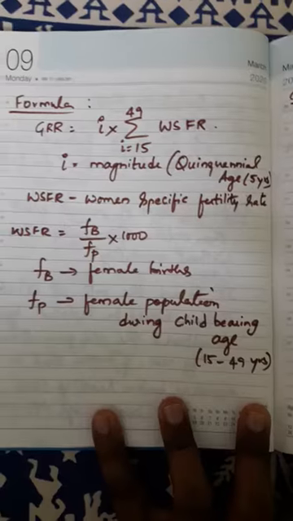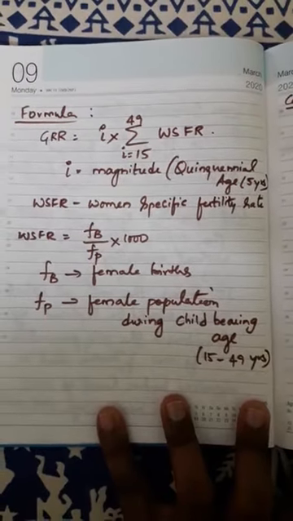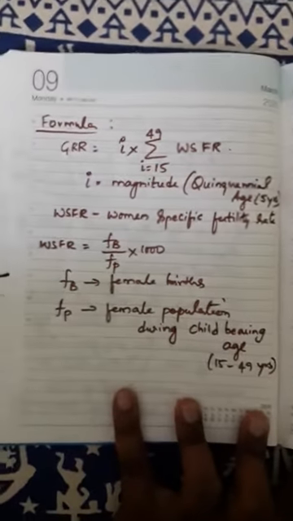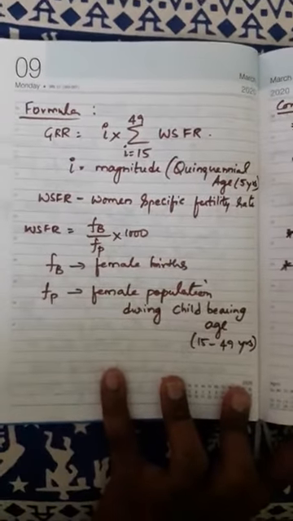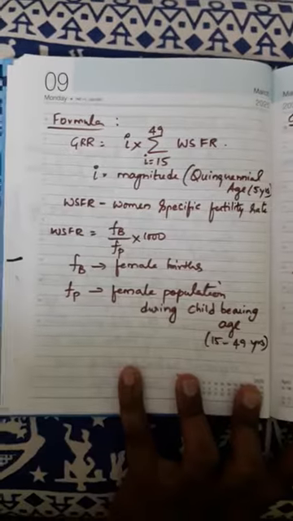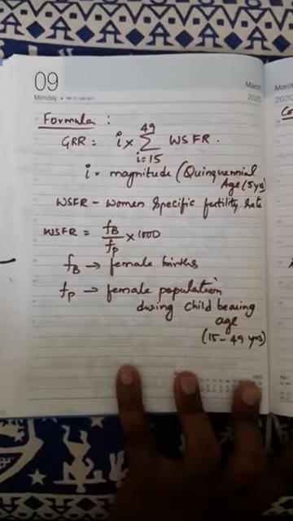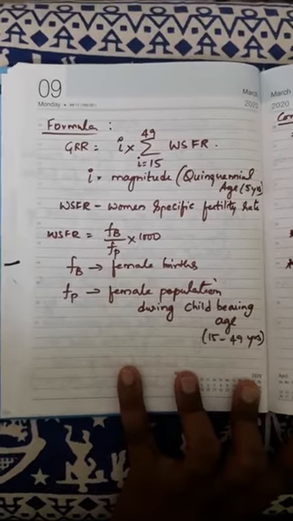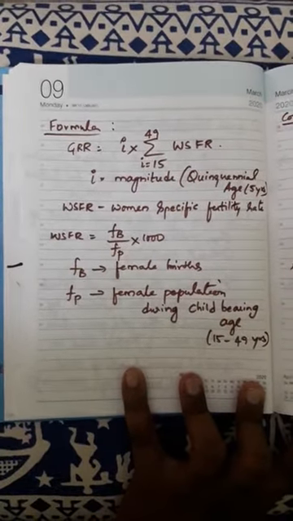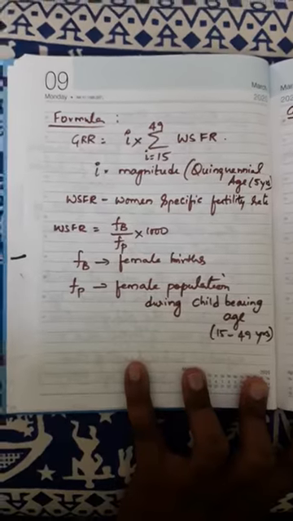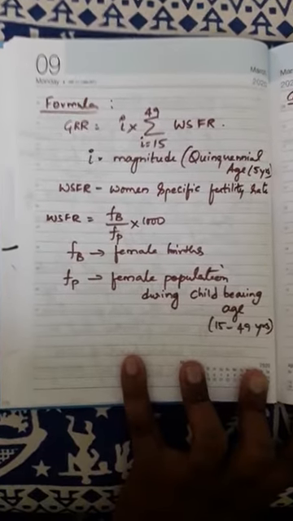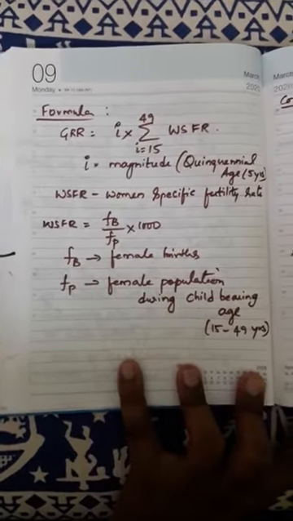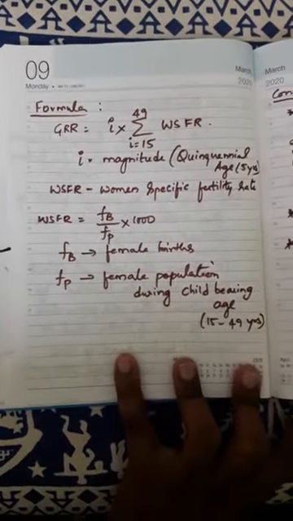So let us see the formula of GRR. GRR equals I into summation, where the range is 15 to 49, the childbearing age, of WSFR. I told you the difference between WSFR and ASFR. ASFR means age specific, WSFR means woman specific. In ASFR, for a particular age group, the birth rate we have calculated is the number of live births in a specific age per female population in that particular age multiplied by 1000.